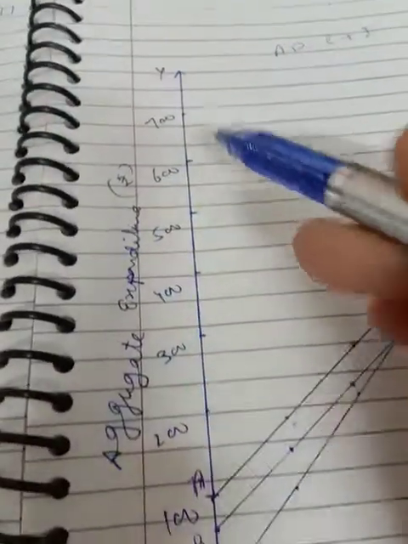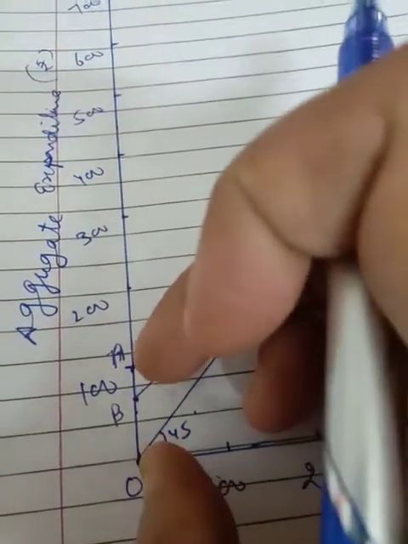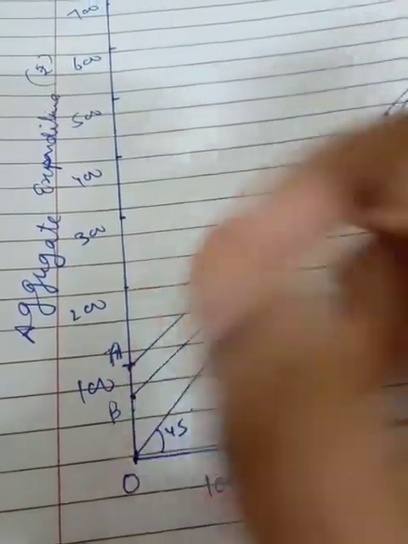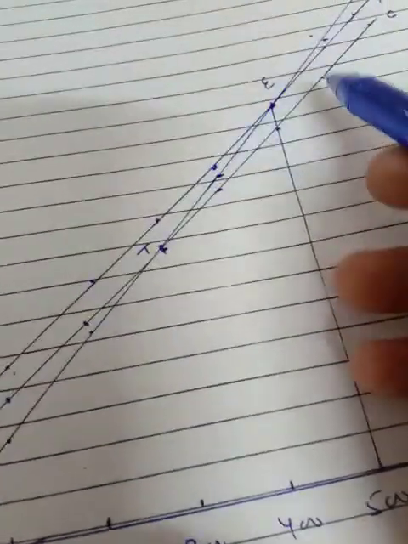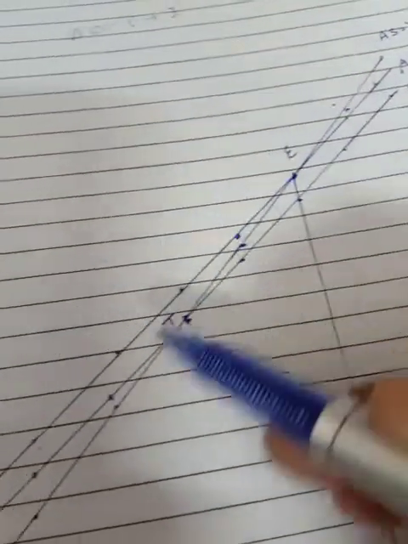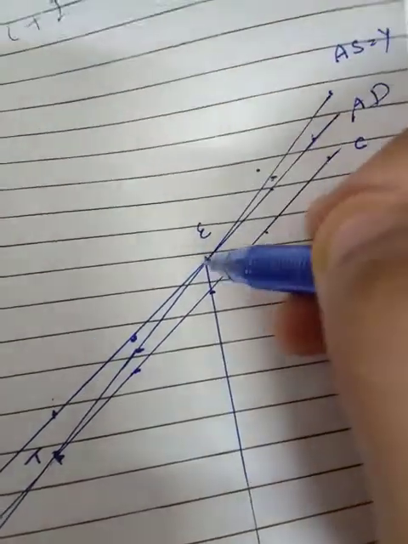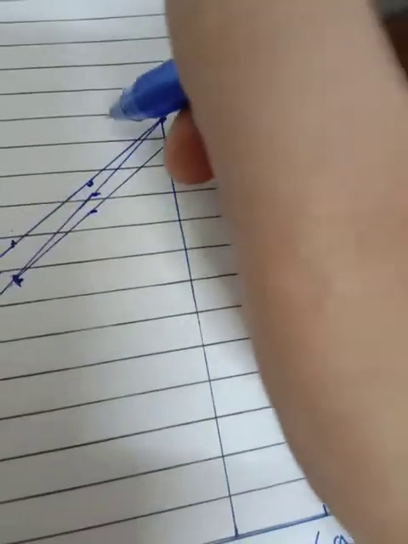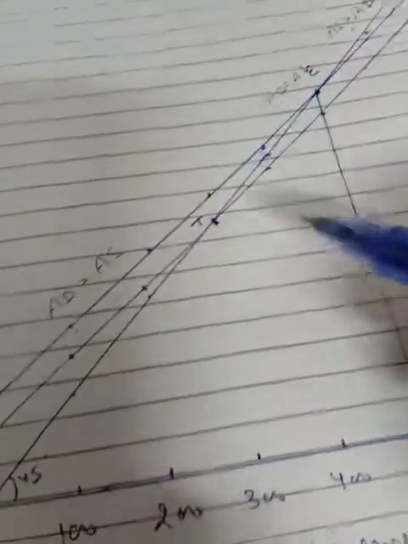You have to take the points like this. I just told you that I have taken a good difference between the points, like 0 to 100, 100 to 200, so I can show everything clearly. So this is the aggregate demand and aggregate supply. Here aggregate demand is more than aggregate supply. Now they both become equal. Here at the 500 level of income they become equal. Aggregate demand is equal to aggregate supply, and beyond it aggregate supply is more than aggregate demand. This is the point 300, the T point. There both are equal.